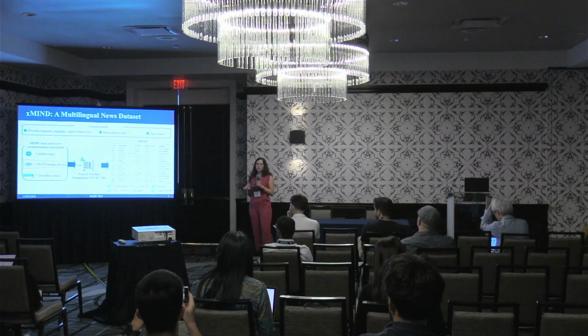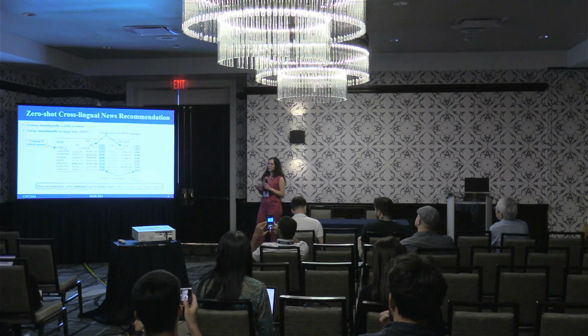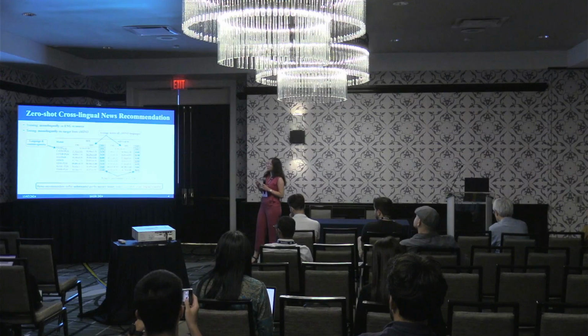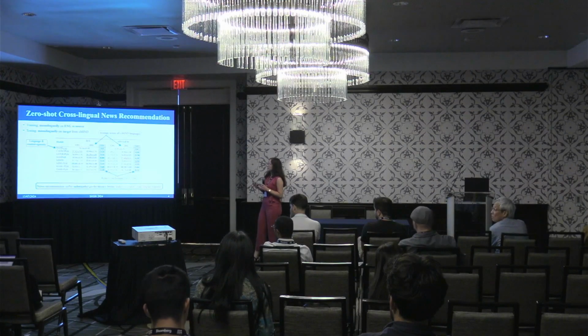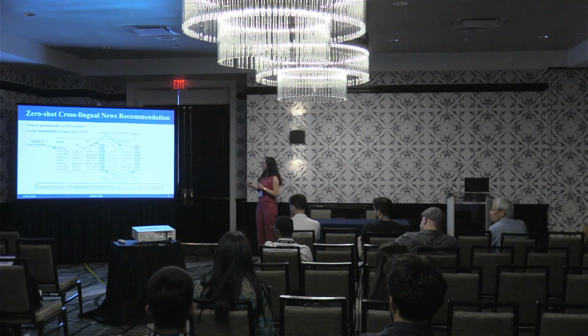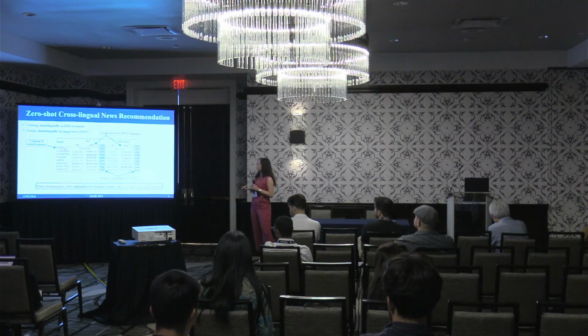So the first question when we have this data set is, how do existing news recommenders actually perform in a true zero-shot cross-lingual transfer scenario? This means that during training, we assume that we only have monolingual data in English, and then during evaluation, we assume that the user histories as well as the recommendations that we want to produce are monolingual, but in one of the target languages of the XMind dataset. And just to give you a very quick preview of our results, we find that across all of the languages, current news recommenders suffer large performance drops in zero-shot cross-lingual transfer relative to their performance on English.